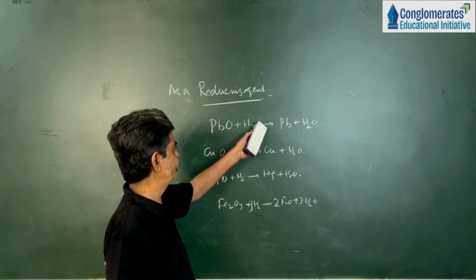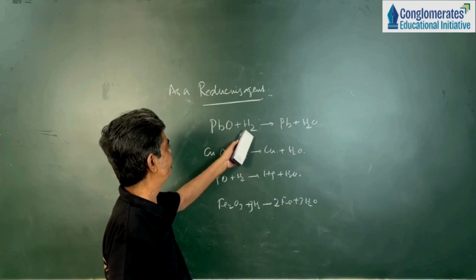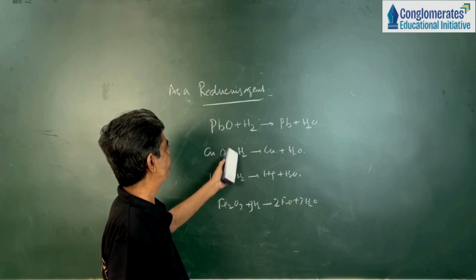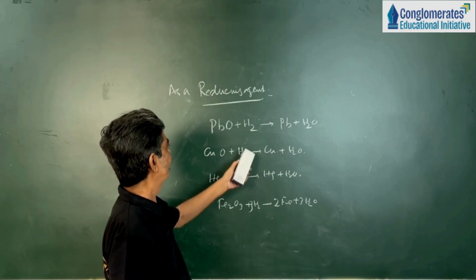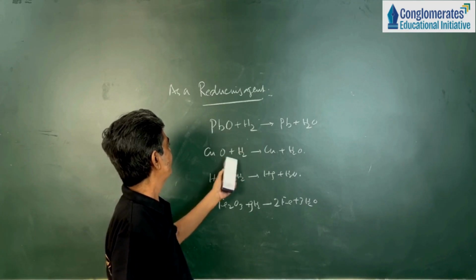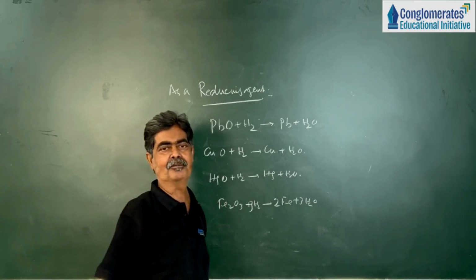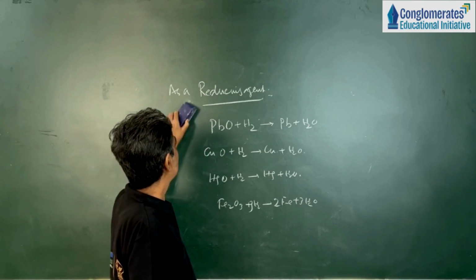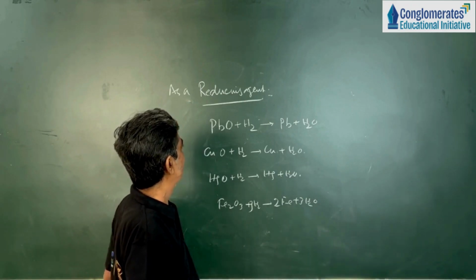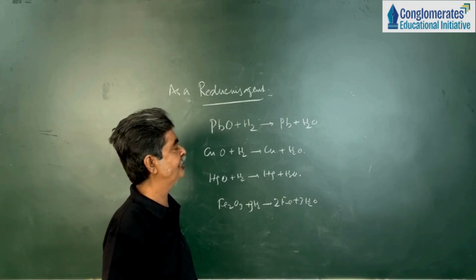In those 4 reactions, we find that hydrogen acts as a reducing agent and reduces the respective metal oxide to respective metals. Like PbO to Pb, CuO to Cu, AgO to Ag, and Fe2O3 to Fe. So we can conclude that it is a good reducing agent and reduces the following respective metal oxides to the respective metals.